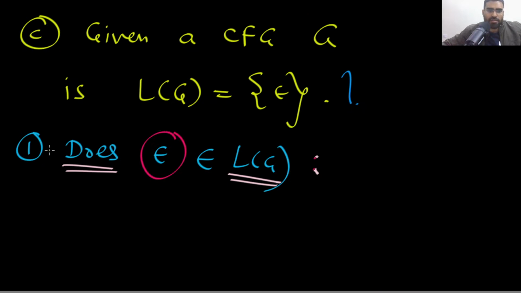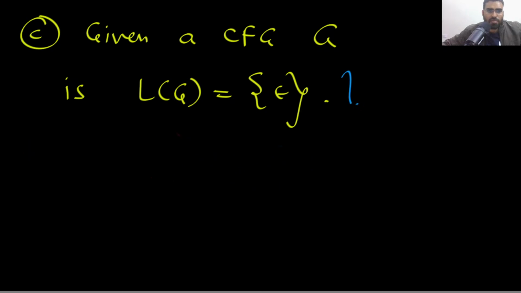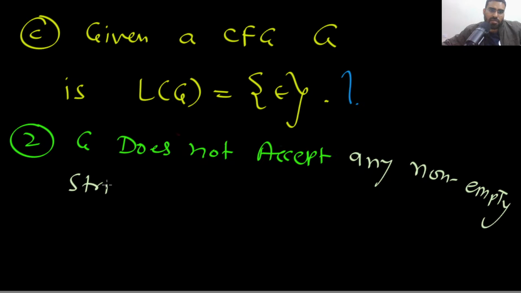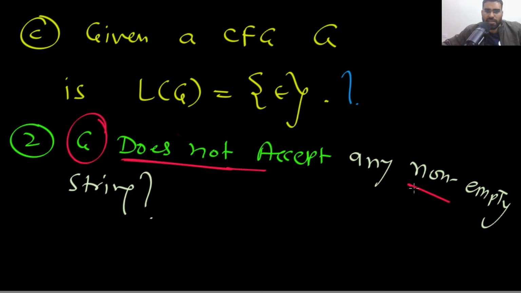So how to make sure of that? Now the second thing, you need to make sure that nothing else is accepted. The second thing, you have to check that G does not accept anything other than the empty string. I can say G does not accept any non-empty string. Is this decidable? Yes, this is also decidable.